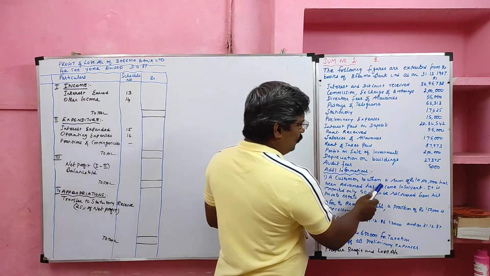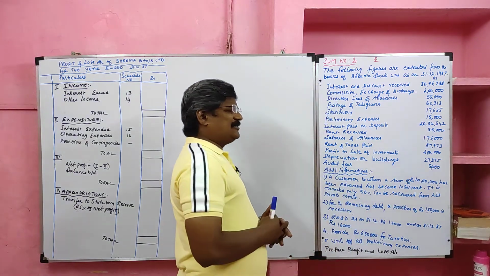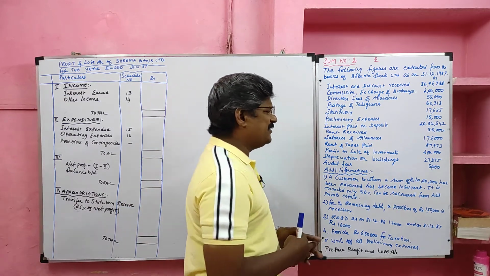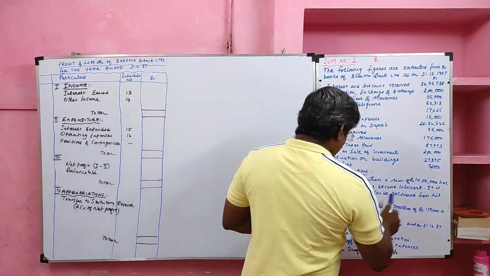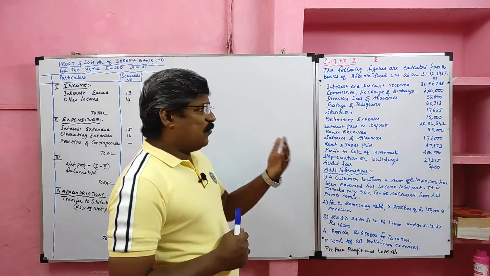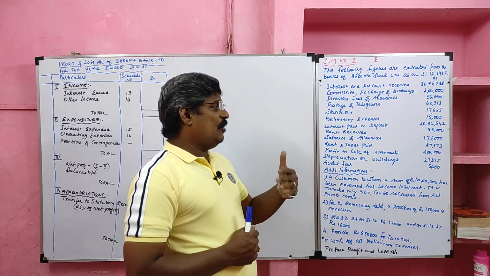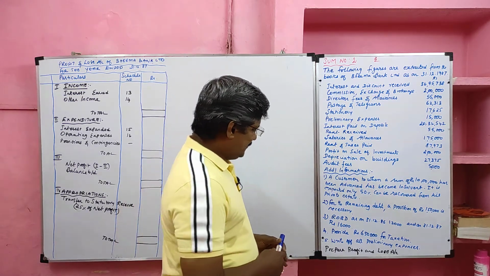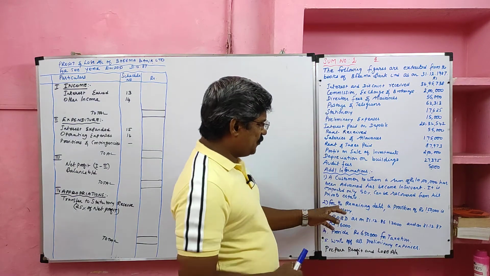A customer to whom a sum of 10 lakh has been advanced has become insolvent. For one customer they advanced 10 lakh, he became insolvent. Insolvent means the person who could not repay the debt. It is expected only 50% can be recovered from his private estate. So we advanced 10 lakh, he became insolvent, he can pay 50%, so the balance 50% is bad debts. Next, for remaining debts, a provision of 1,50,000 is necessary. This is provision for bad and doubtful debts.